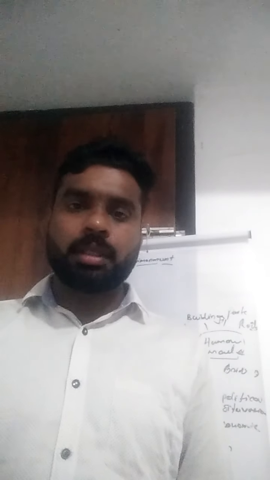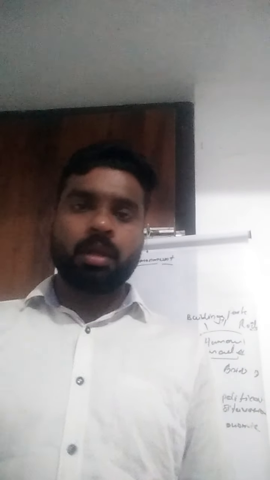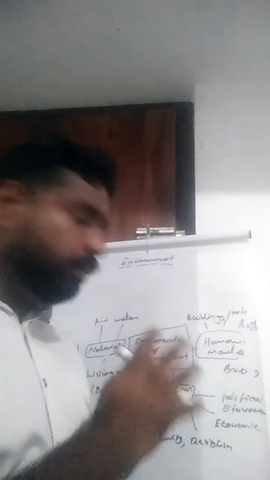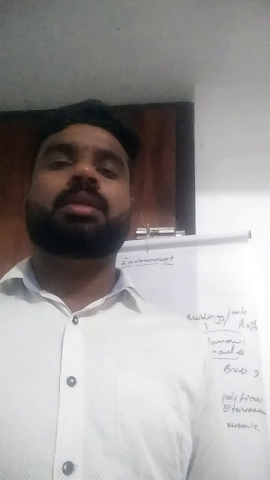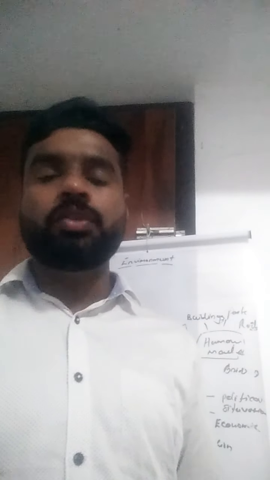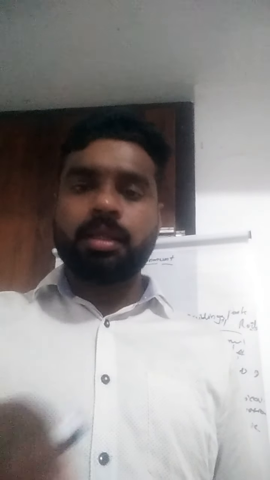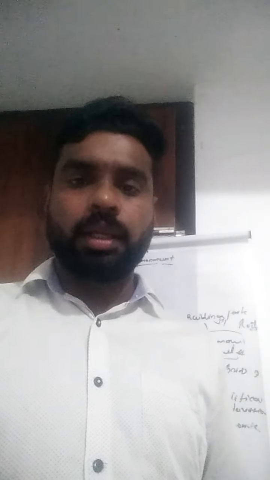For each component, find many examples, make a box and arrange them. First, natural environment examples, then human made and human. Draw this diagram and study it. What is environment and what are the three main components of environment? You have to do these things in this period.